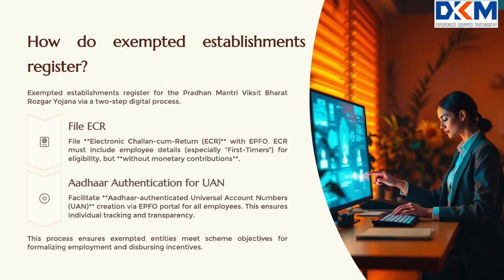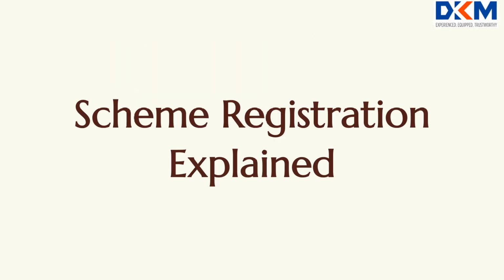How do exempted establishments register for the scheme? Filing ECR: they must file the Electronic Challan cum Return, ECR, without contributions in the Employees' Provident Fund Organisation, EPFO, providing details of all their employees, including first-timers. Aadhaar Authentication: for smooth implementation and transparency, exempted establishments are required to open Aadhaar-authenticated Universal Account Numbers, UAN, through EPFO for all existing and new employees.